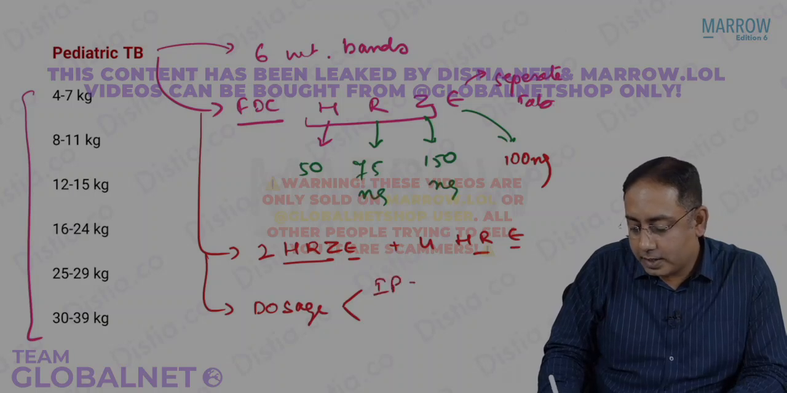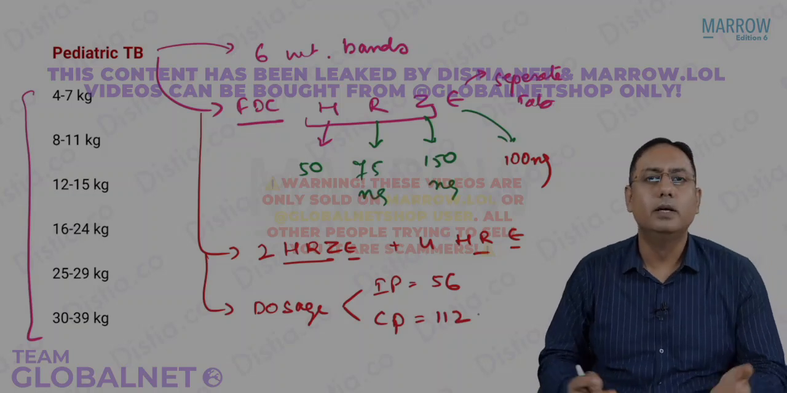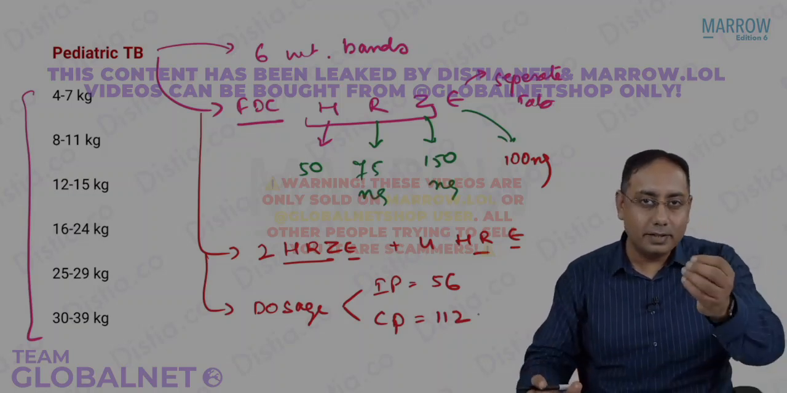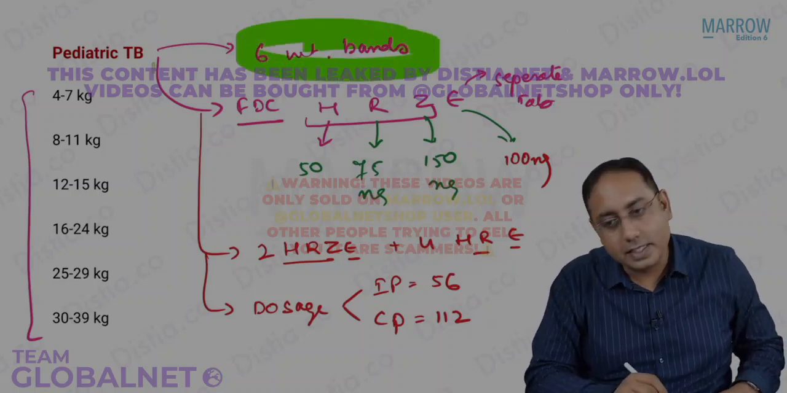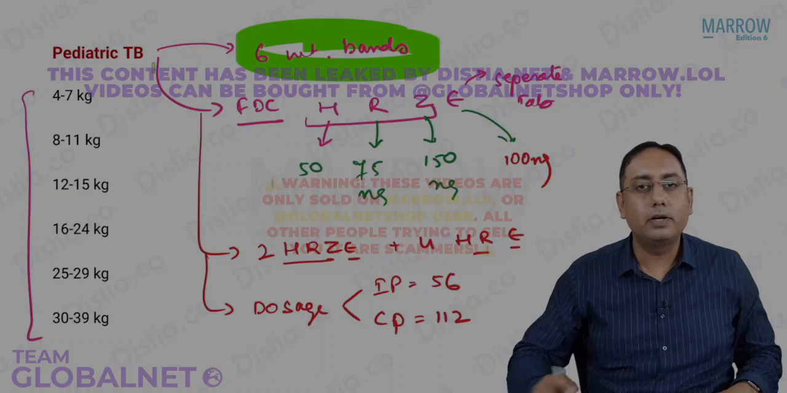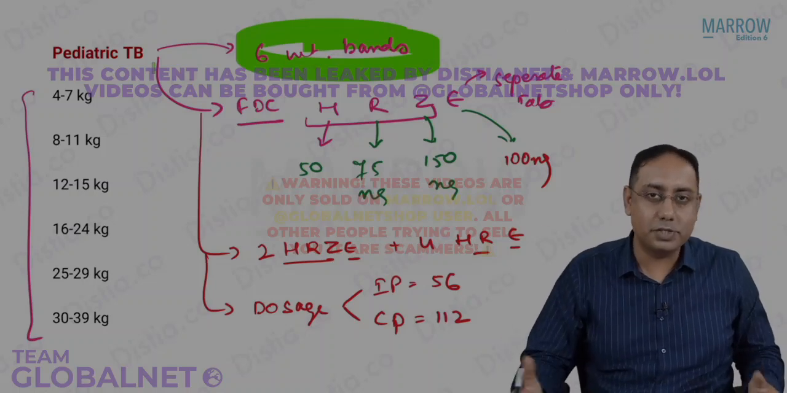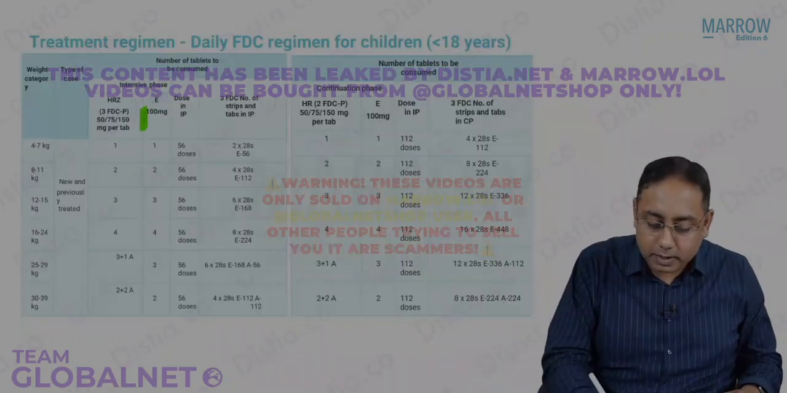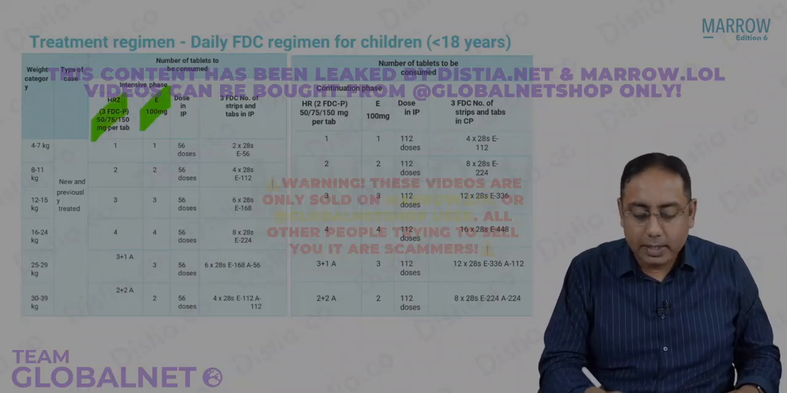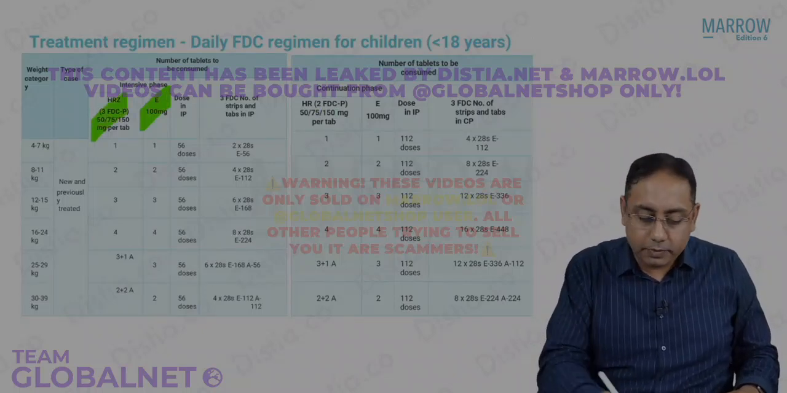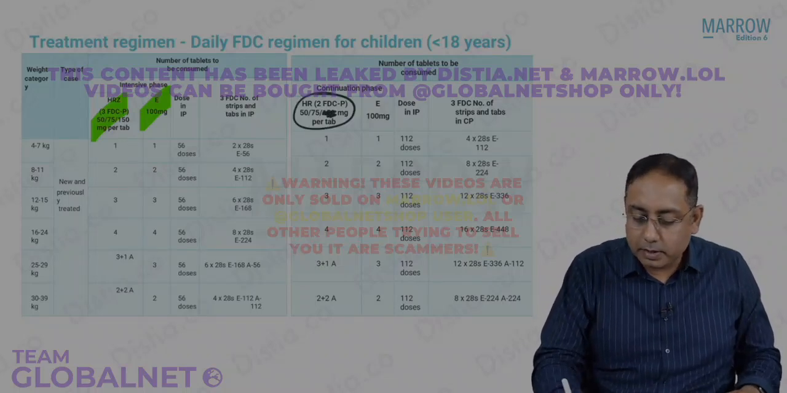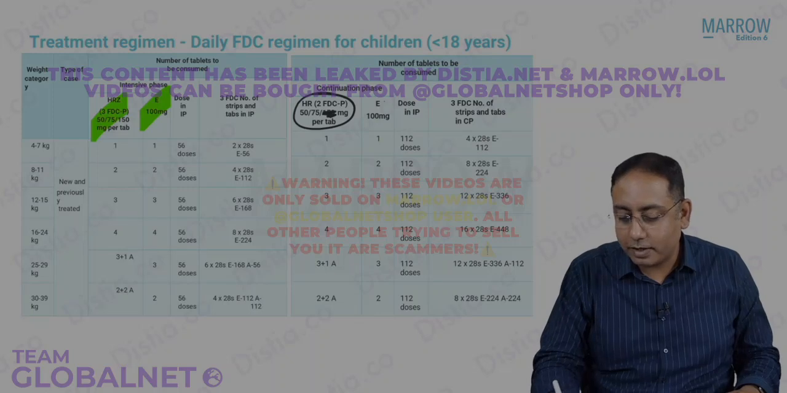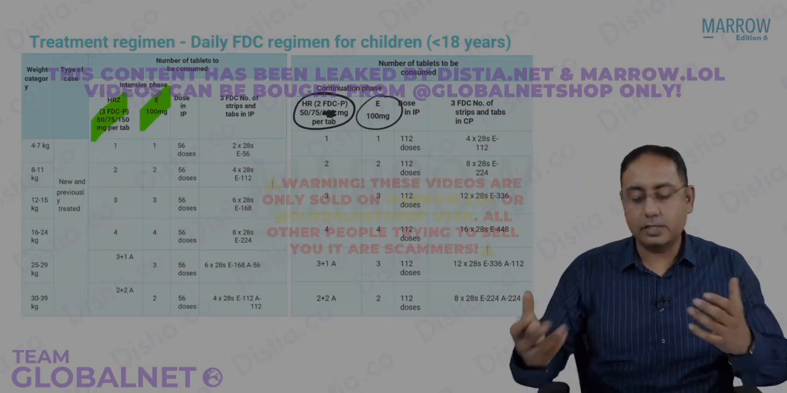For the intensive phase, it is 56 doses. For the continuation phase, it is 112 doses because the schedule is the same; the weightage changes. And please note, in the pediatric category you have 6 bands. If you are still nerdy about it, you can have a look at this table. Please note that the ethambutol is a separate tablet, HRZ is separate. This is by mistake, this is not 150. So just remember, the HR tablets are 50 and 75 and the ethambutol is 100.